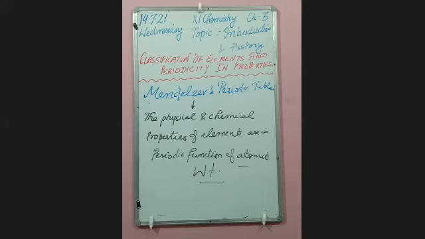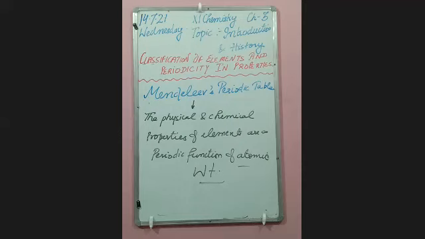Okay, so Mendeleev made a table in which there were around 8 groups, in which every group from first to 7th is divided into 2 subgroups.